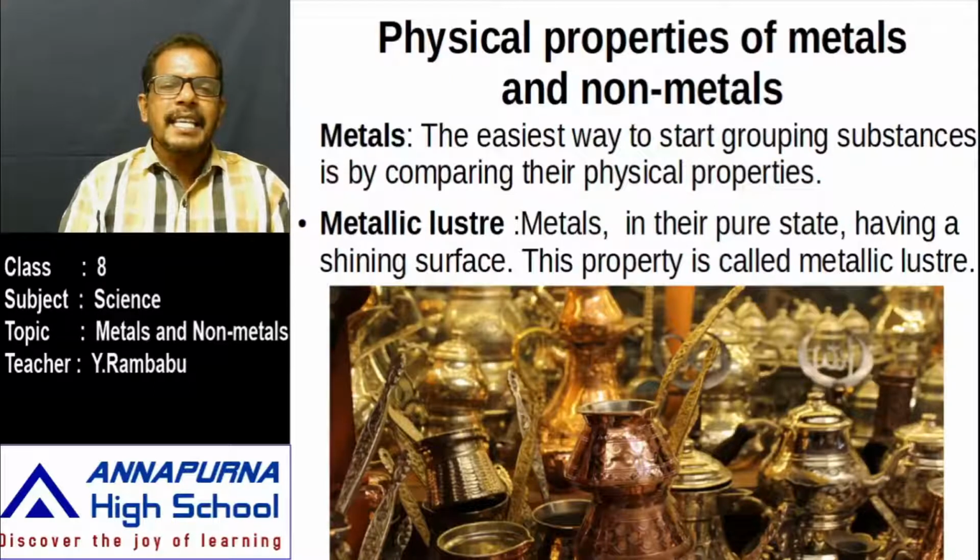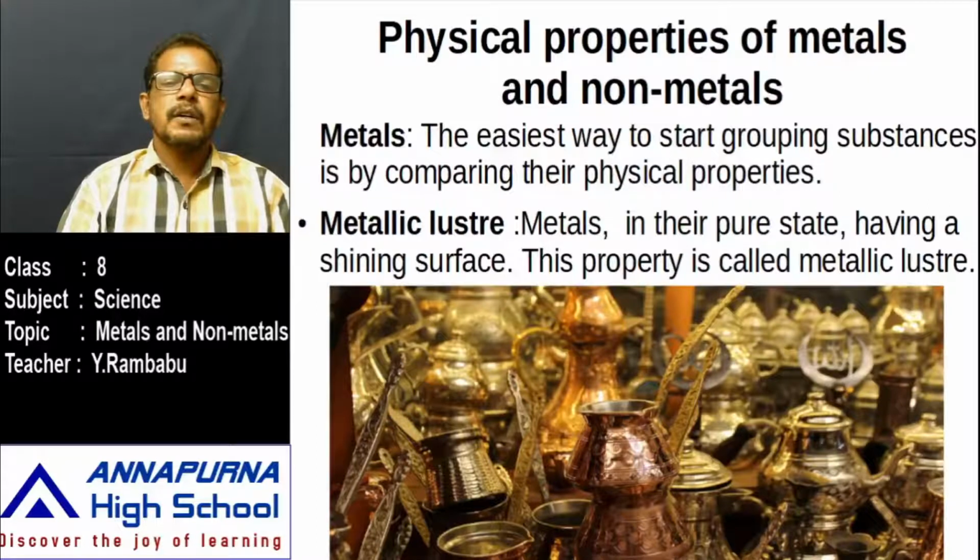That means the easiest way to start grouping the substances into metals and non-metals is by comparing their physical properties. What are the physical properties? First one is metallic luster. For example, in our day-to-day life, we use some things that may be cooking utensils or ornaments or electrical conducting wires.